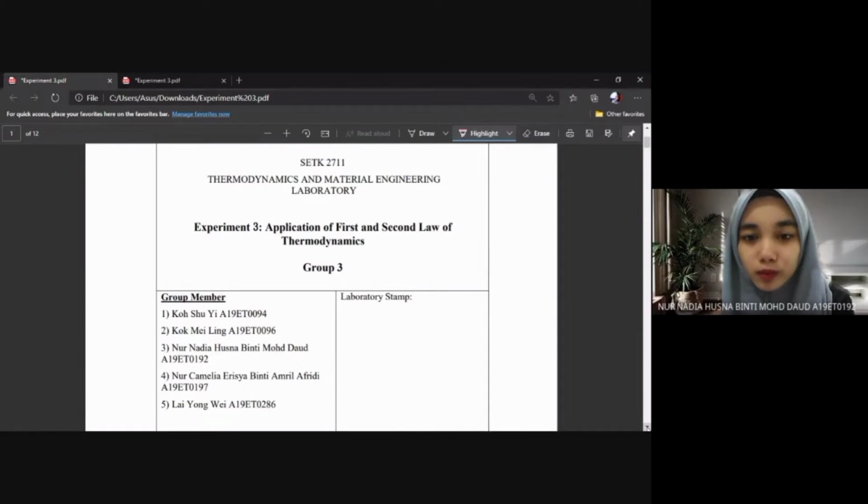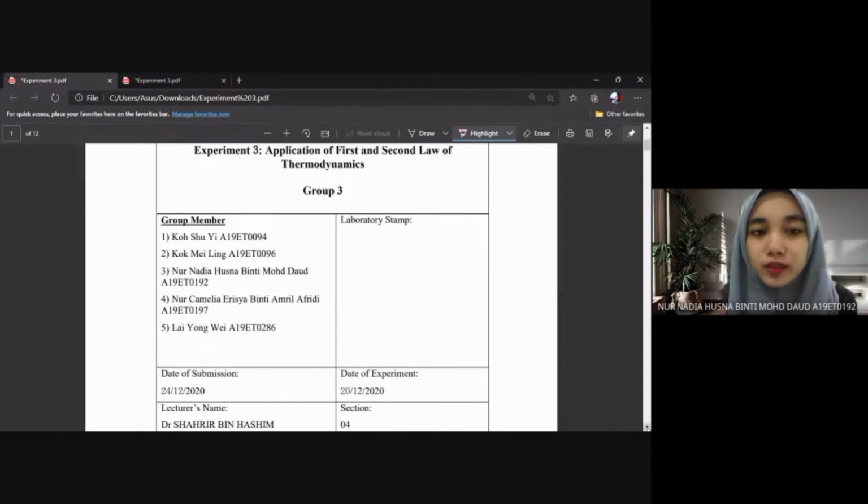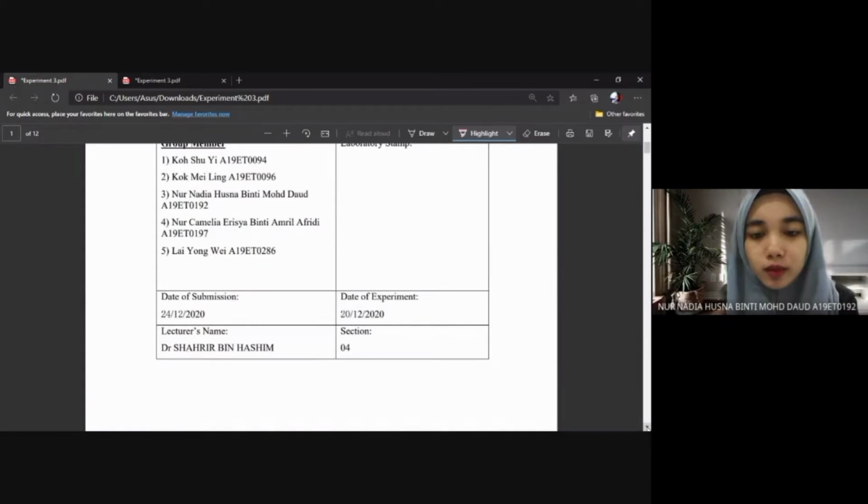We are from group 3 and today we will explain experiment 3, application of first and second law of thermodynamics. Let me introduce my group members. The first one is Ko Shui, Ko Meli, me, Nur Nadia Usna binti Muhammad Daud, Nur Kamilia Arisha binti Amrul Afridi, and Lai Yongwei. The date of this experiment was 20 December 2020 and our lecturer is Dr. Shahril bin Hashim and we are from section 4.